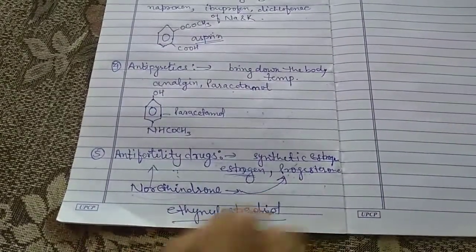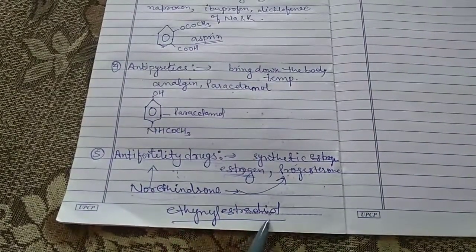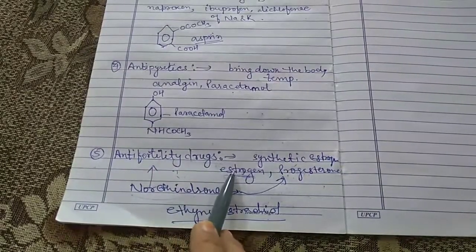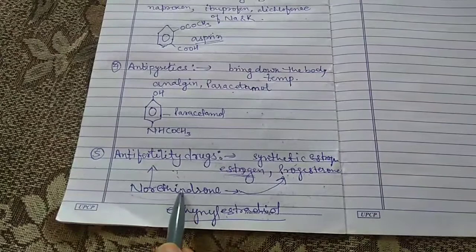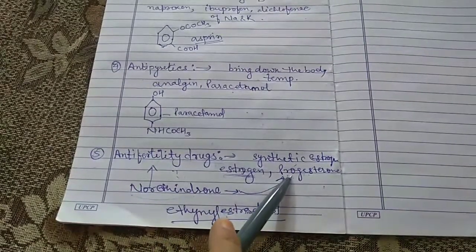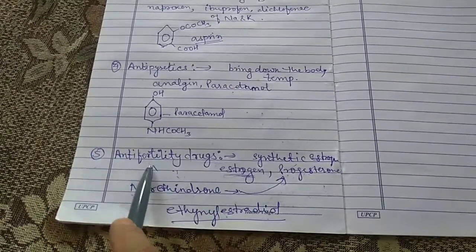Ethinyl estradiol is a type of synthetic estrogen which is used in combination with the synthetic progesterone to make the anti-fertility drugs.